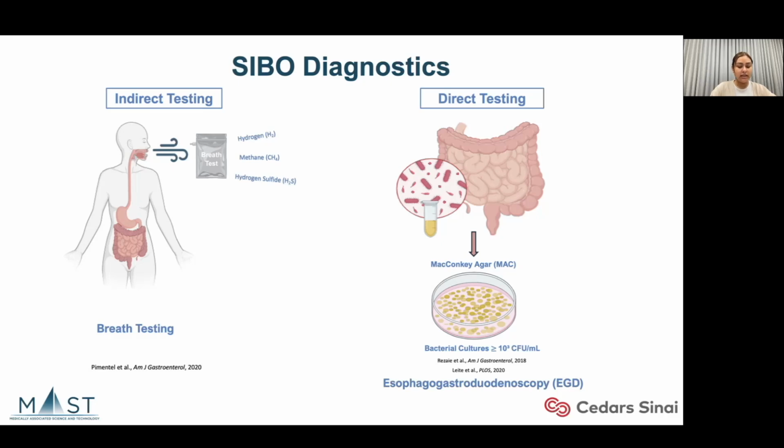MacConkey agar is a highly selective medium designed to isolate members of the Proteobacteria phylum, which are mostly gram-negative, fast-growing bacilli, and strong sugar fermenters. In the human body, we don't have an anaerobic system. It's actually a mixed environment. That distinction is exactly why MacConkey agar is used in diagnosing SIBO.